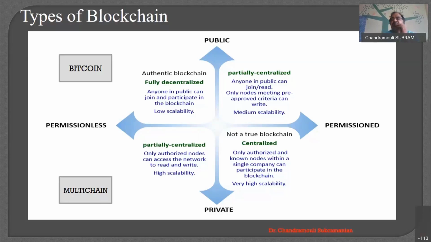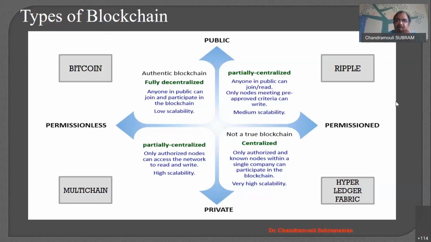So MultiChain is another example of a blockchain for private permissionless. For a small blockchain within your own company, you would go for MultiChain. When you go for private permissioned, in fact, IBM developed this in the earliest days. It is called Hyperledger Fabric, right? And that is in the area of private permissioned.